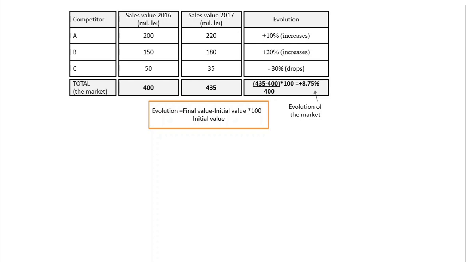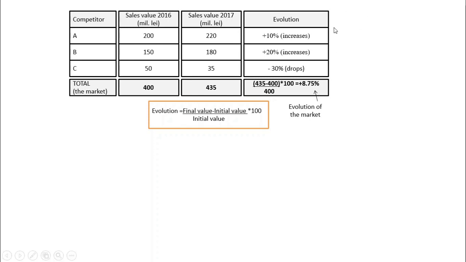And this formula will give you even the sign. So if you get a decreasing value, you will have a minus something. The final value is the one in year 17. The initial value is the one in previous year. So for the market we have final value 435 minus initial 400 over 400 times 100 to obtain the percent. Therefore, the market increased by 8.75. This is the evolution of the market.